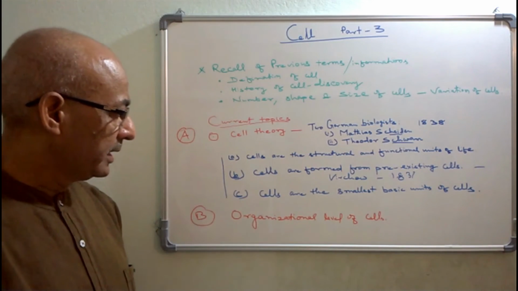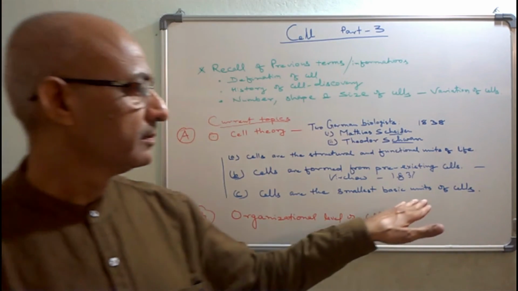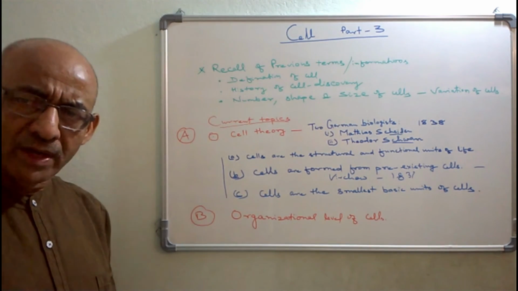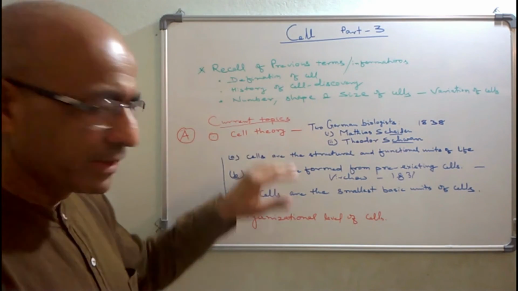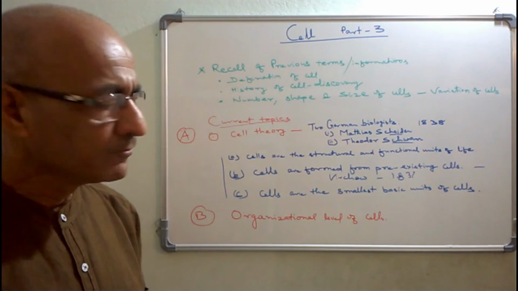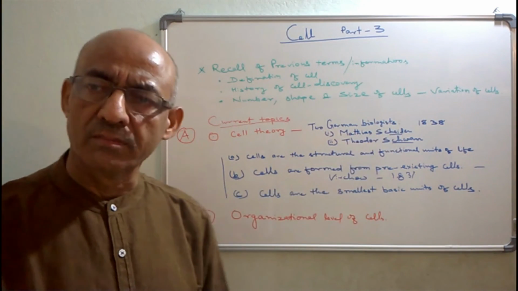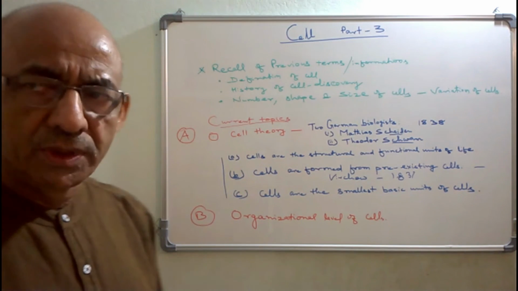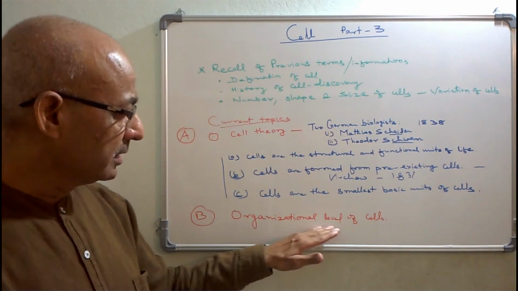Third point is cells are the smallest basic unit of life. Here we are finding that the cell theory is the collection of information given by different scientists before Schleiden and Schwann. Now the second term which we have to discuss here is the organizational level of cells.